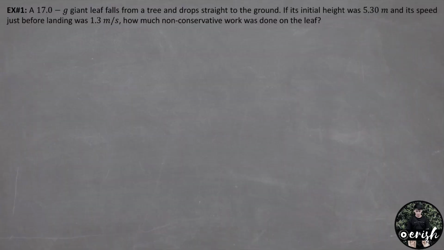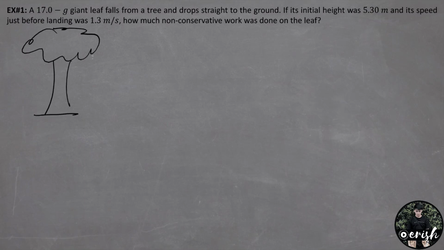Example number 1. A 17-gram giant leaf falls from a tree and drops straight to the ground. If its initial height was 5.3 meters and its speed just before landing was 1.3 meters per second, how much non-conservative work was done on the leaf? Say for example, this is our tree, and ito yung giant leaf na nahulog. So this is the initial position, and this is the final position ng giant leaf.